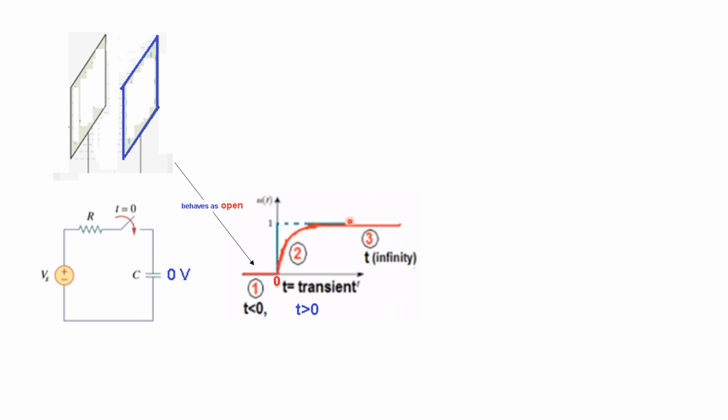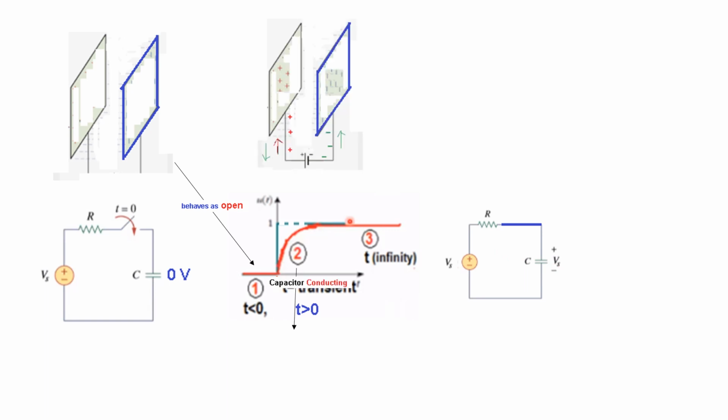Okay, the next is that when we close this switch, so this will be the condition, and now the current will start flowing, electron current like this, and the capacitor will start charging. So let's see this diagram. The capacitor has started charging. The negative charge is going to one plate and the positive charge going to the other plate, and so this looks as if the current is flowing through this during this region, during the transient period, and we say that the capacitor is conducting in this region.